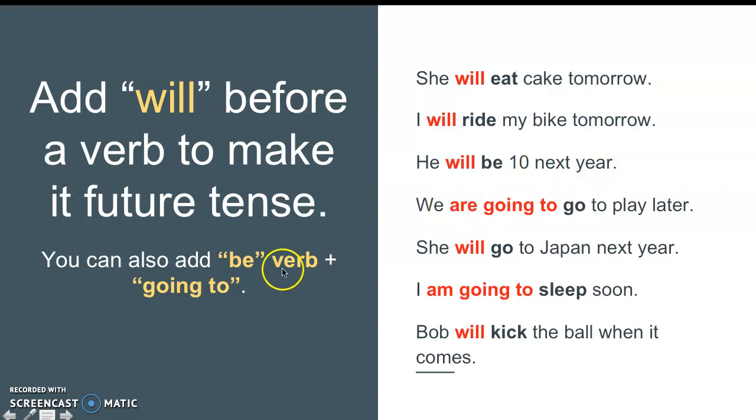Now here's an example of one of our forms of the verb to be plus going to. We are going to go to play later. She will go to Japan next year. I am going to sleep soon. Bob will kick the ball when it comes. So those are two different ways you can change verbs into the future tense.